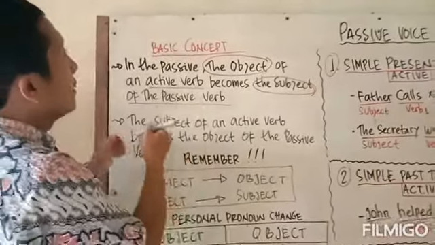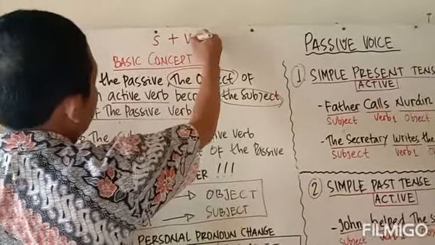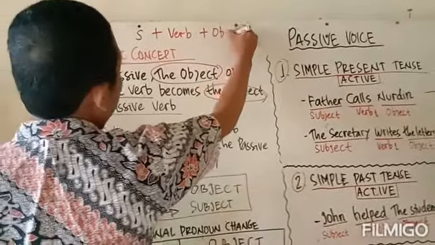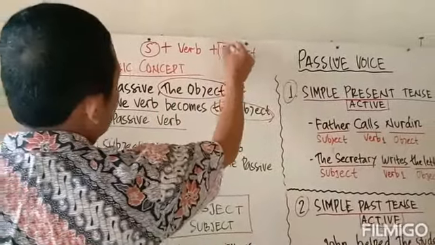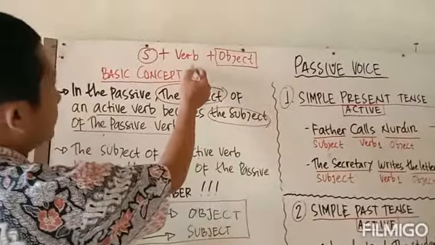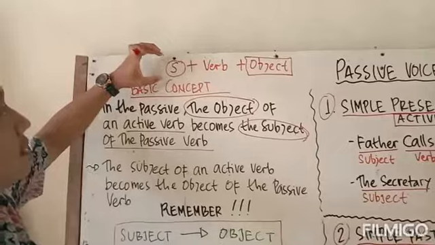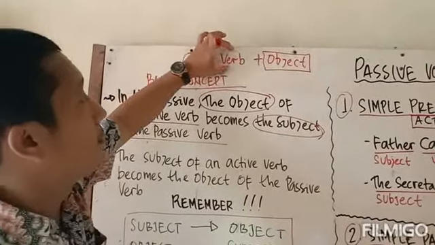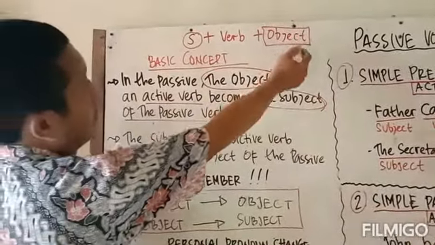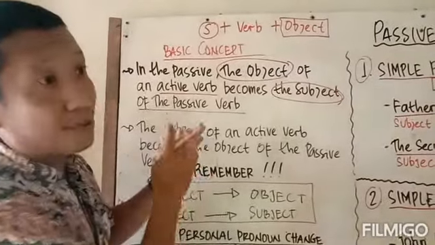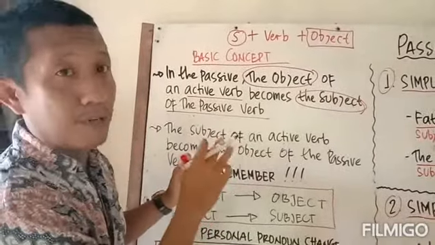We know that a sentence is constructed by the formula subject plus verb plus object. So the subject is important to be recognized, and the verb also needs to be recognized by us first. Kita harus ingat konstruksi dari kalimat terdiri dari subjek, verb, object. Jadi kita harus tahu dulu yang mana subjeknya, yang mana objeknya, dan yang mana kata kerjanya. Kata kerjanya bentuknya beberapa, verb 1, verb 2, verb 3, or continuous, to be plus verb ing.